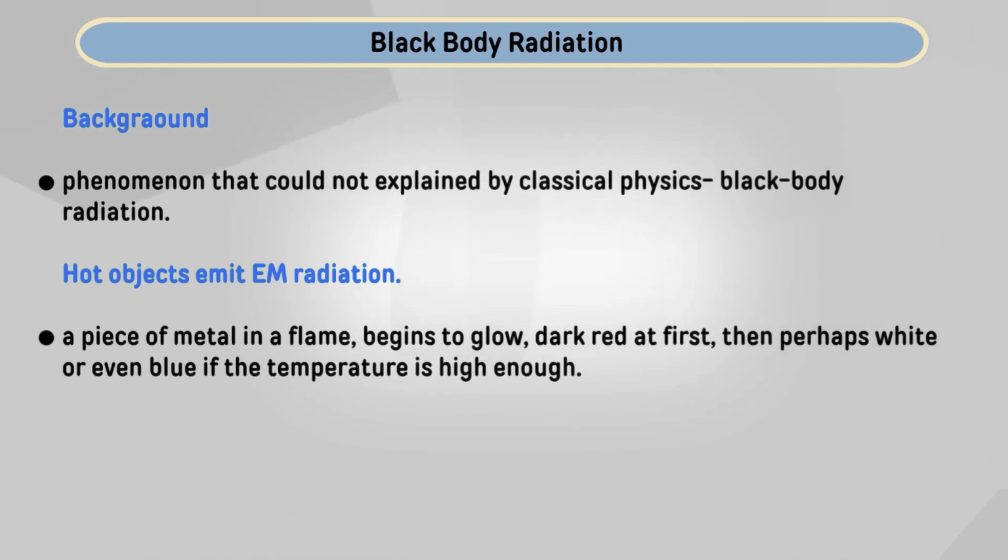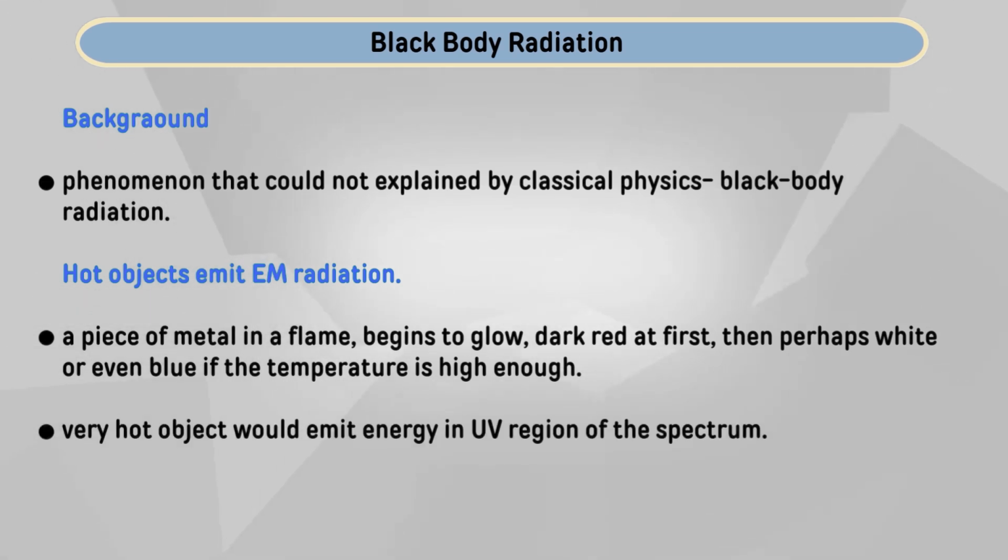These are our daily life experiences. If we heat a piece of metal in a flame, it begins to glow dark red at first, then perhaps white or even blue if the temperature is high enough. Very hot objects emit a significant amount of energy in the ultraviolet region of the spectrum, and people are emitters of energy on the other end of the spectrum.